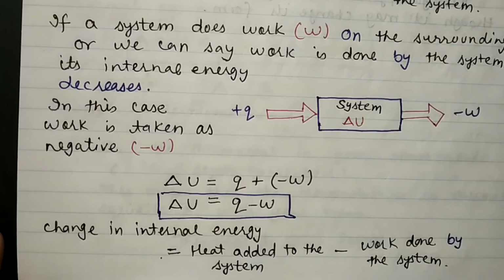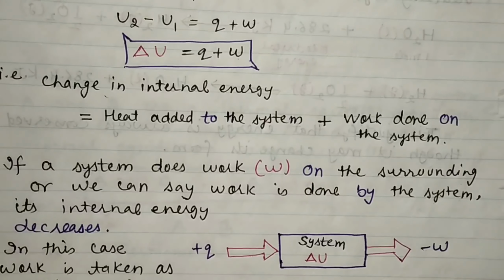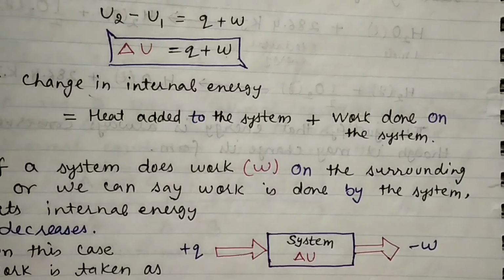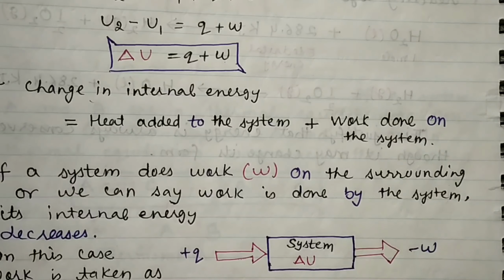So this is the mathematical relationship of the first law of thermodynamics, that is delta U is equal to Q plus W. It may be Q minus W depending upon the amount of heat or the amount of work done by the system, or work is done on the system.